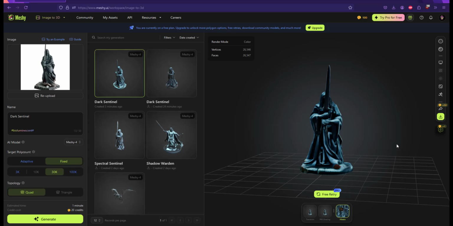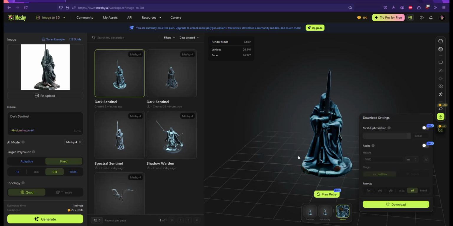Choose STL and download. So we have this, so we can just print it.